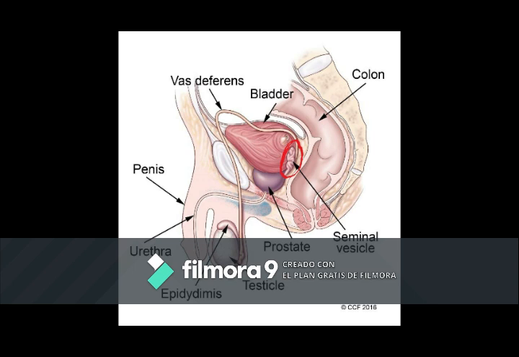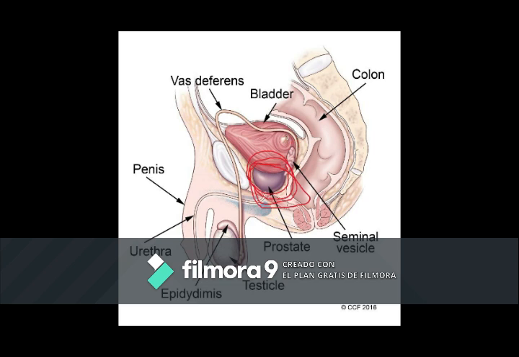Okay, now let's talk about the seminal vesicles, which are sac-like pouches that attach to the vas deferens near the base of the bladder. The seminal vesicles produce a sugar-rich fluid called fructose that provides sperm with a source of energy to help them move. The fluid of the seminal vesicles makes up most of the volume of a man's ejaculatory fluid, or ejaculate.